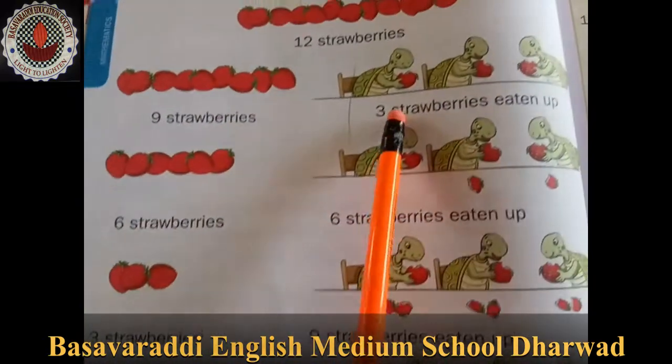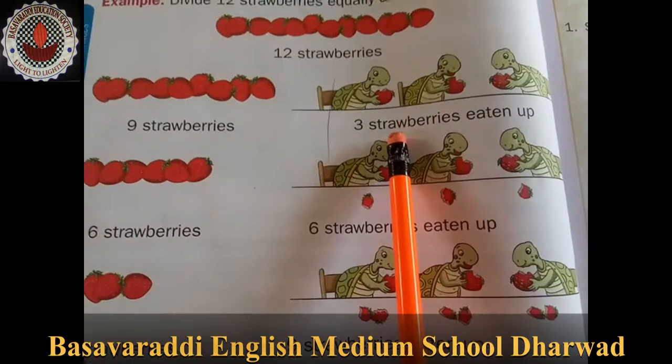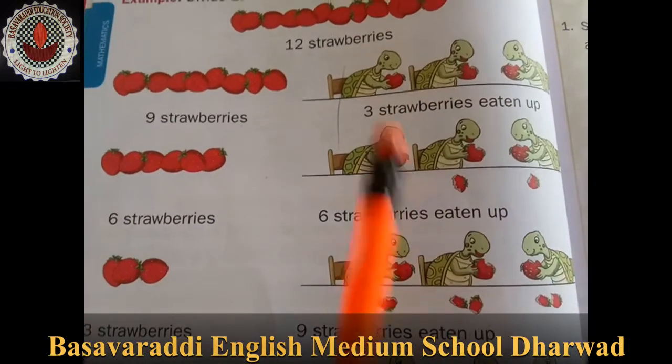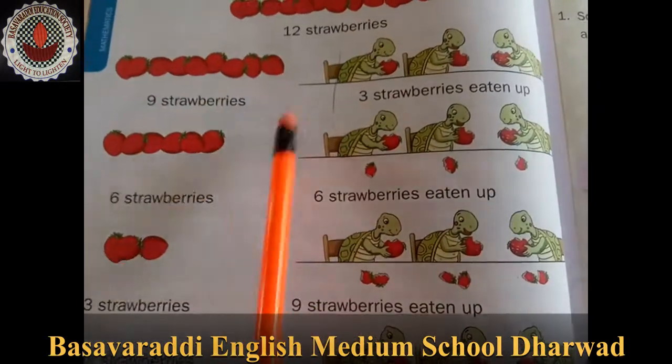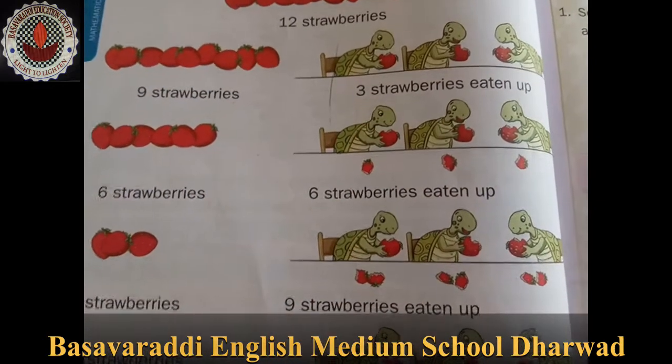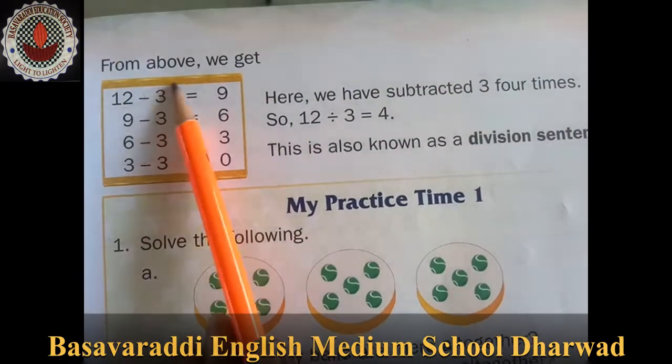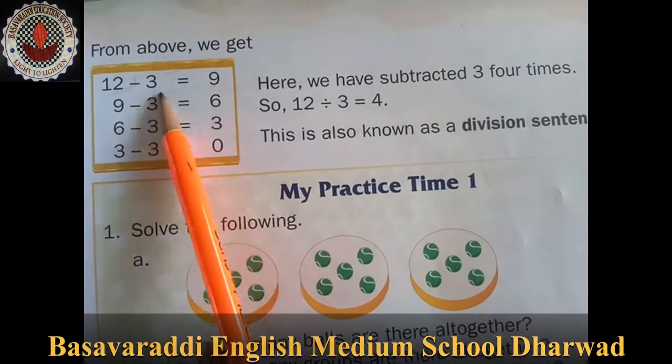Yes, no? 12 strawberries, they eat 3 each, no? The groups are 4. So 4. Yes, no? 12 divided by 3 is equal to 4. So from above we get 12 minus 3, 9.